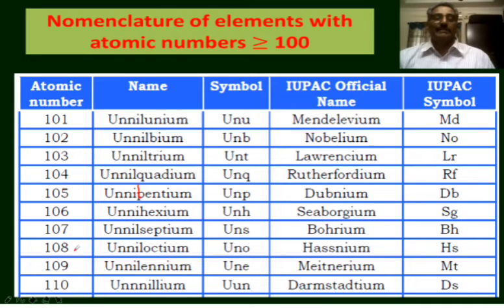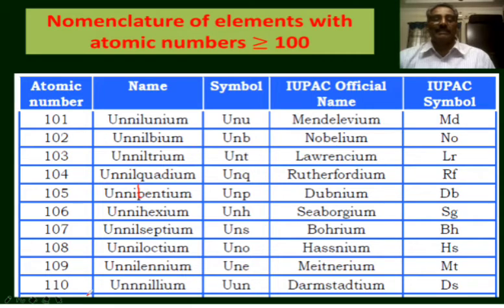The element with atomic number 108, unniloctium, Uno. It is named hassium, Hs. The element with atomic number 109, unnilennium, Une, meitnerium, Mt.